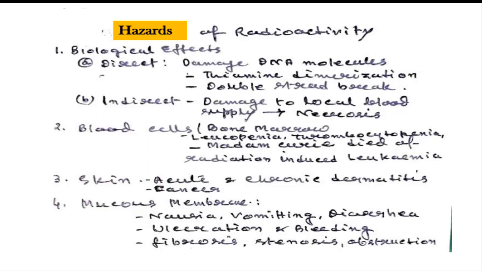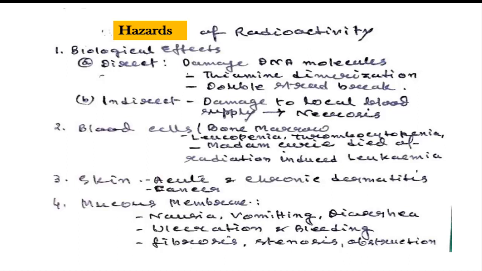Most of the time we handle radioactive substances, so we should have an idea of the biological effects of radioactivity. Directly it can damage our DNA molecules. So thymine dimerization, double strand breaks also happen sometimes. That causes mutations and you don't know what the consequences are.